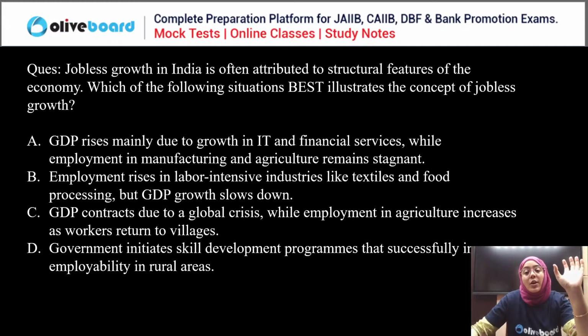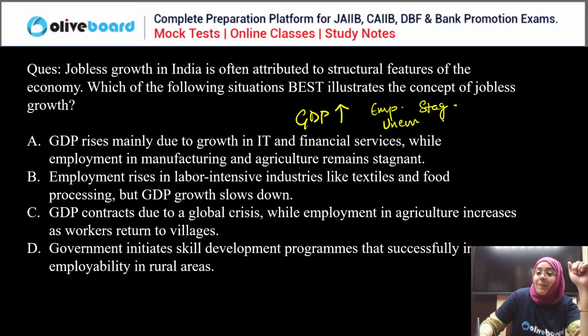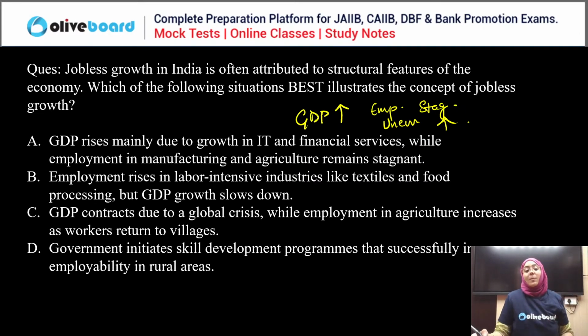When we are talking about the jobless growth concept, first of all, jobless growth is growth where GDP is increasing, but at the same time the employment level remains stagnant or even unemployment is rising in the economy. That is called jobless growth.